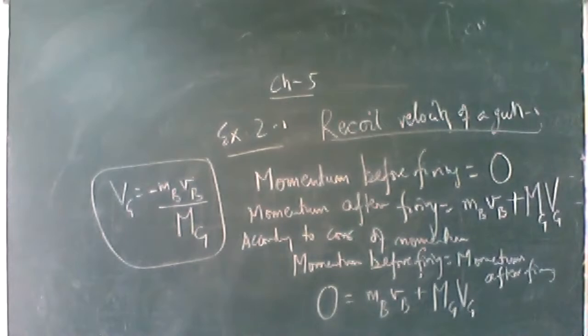Here we get the expression of recoil velocity, which is given as minus m vb upon Mg. Write down, Vg is the recoil velocity of the gun.